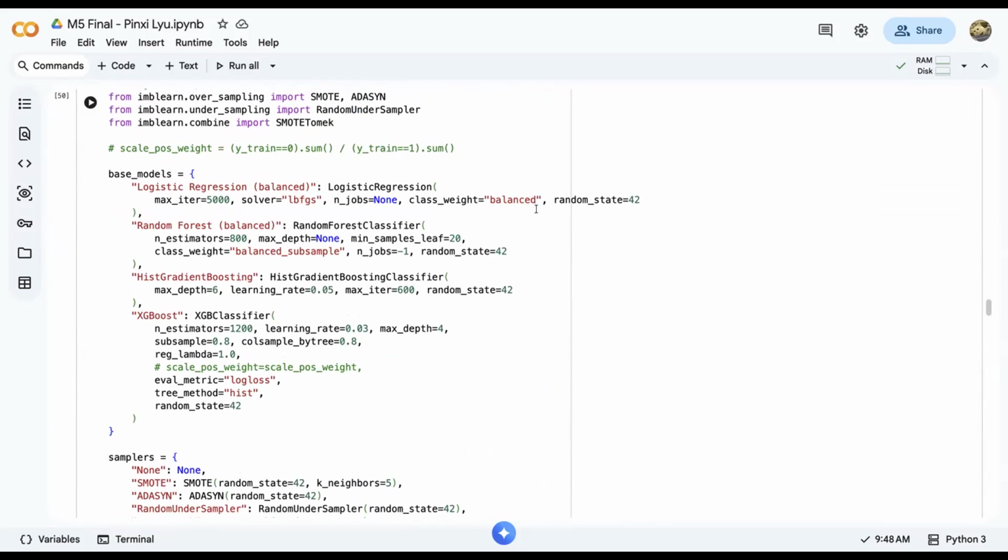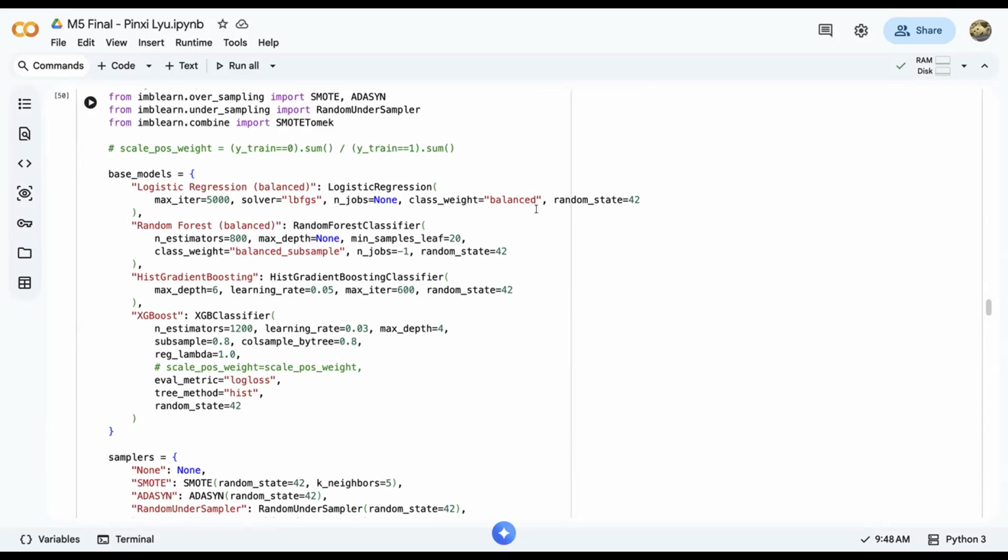Each model was trained with a pipeline that includes the preprocessing and the sampling techniques. The evaluation metrics used include ROC-AUC, PR-AUC, accuracy, precision, recall, and F1 score. Among all of the combinations, the XGBoost classifier with SMOTE produced the best performance on the validation set.